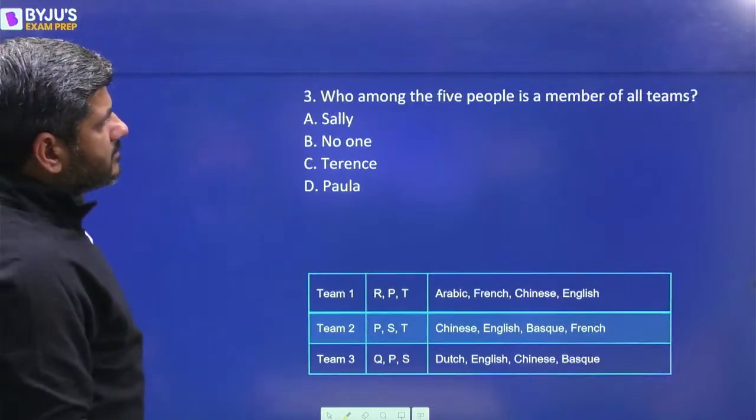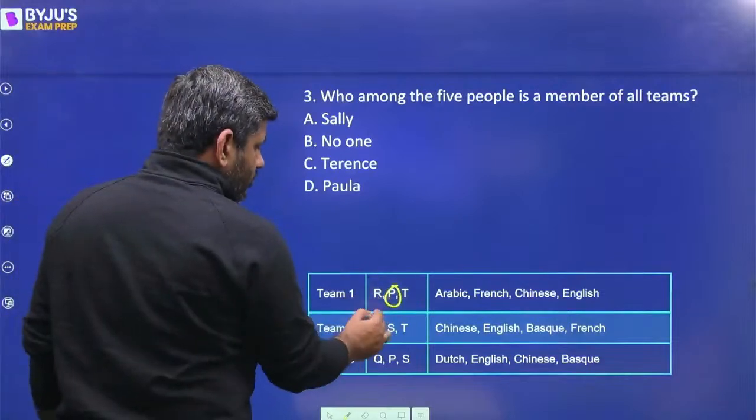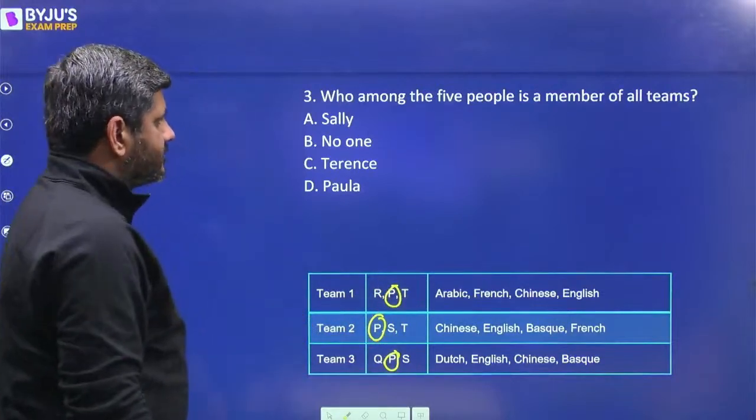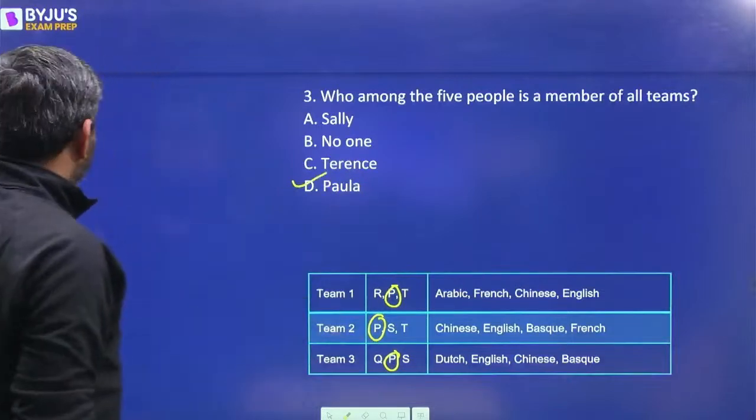Who among the five people is a member of all teams? So I clearly see there is only one person who is a member of all three teams. The answer is Paula. That is option D.